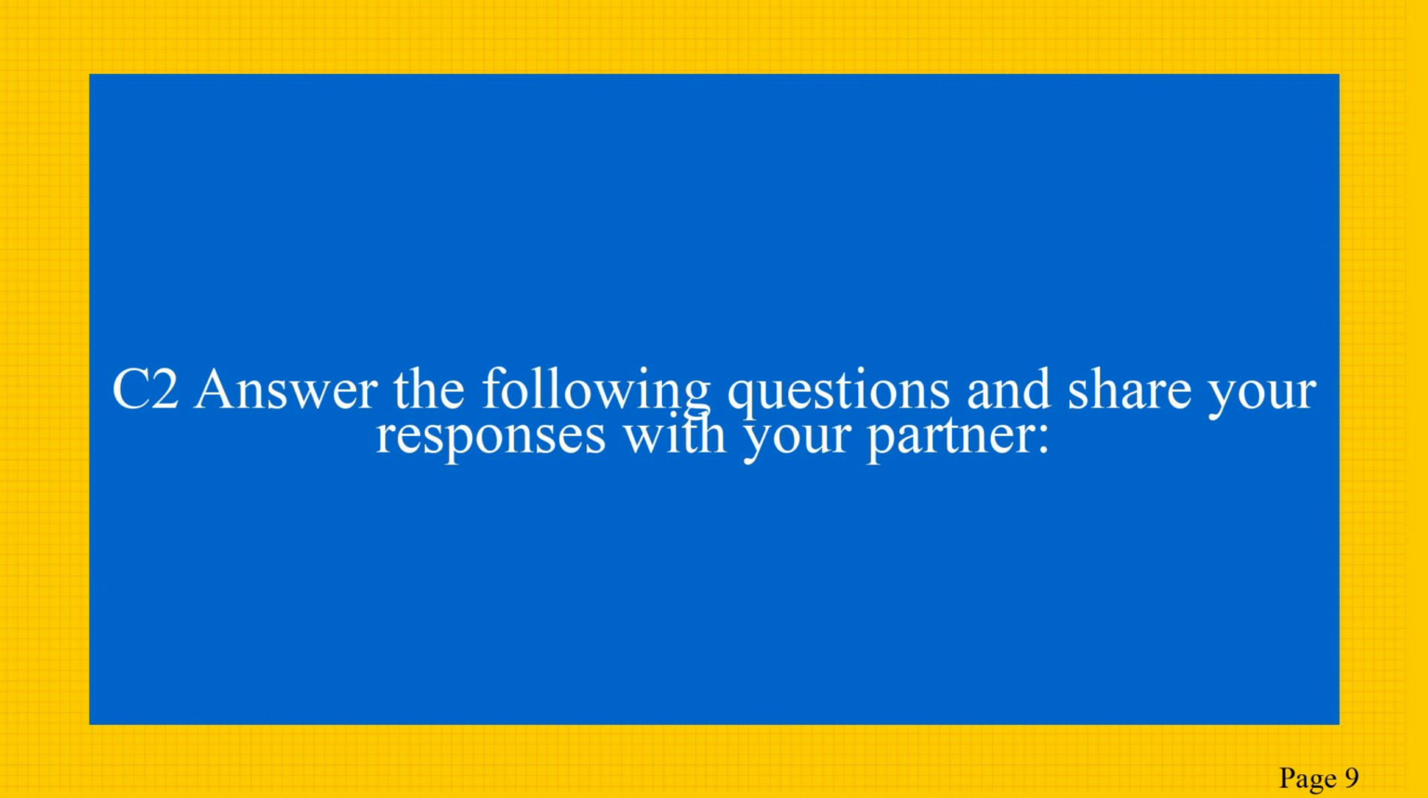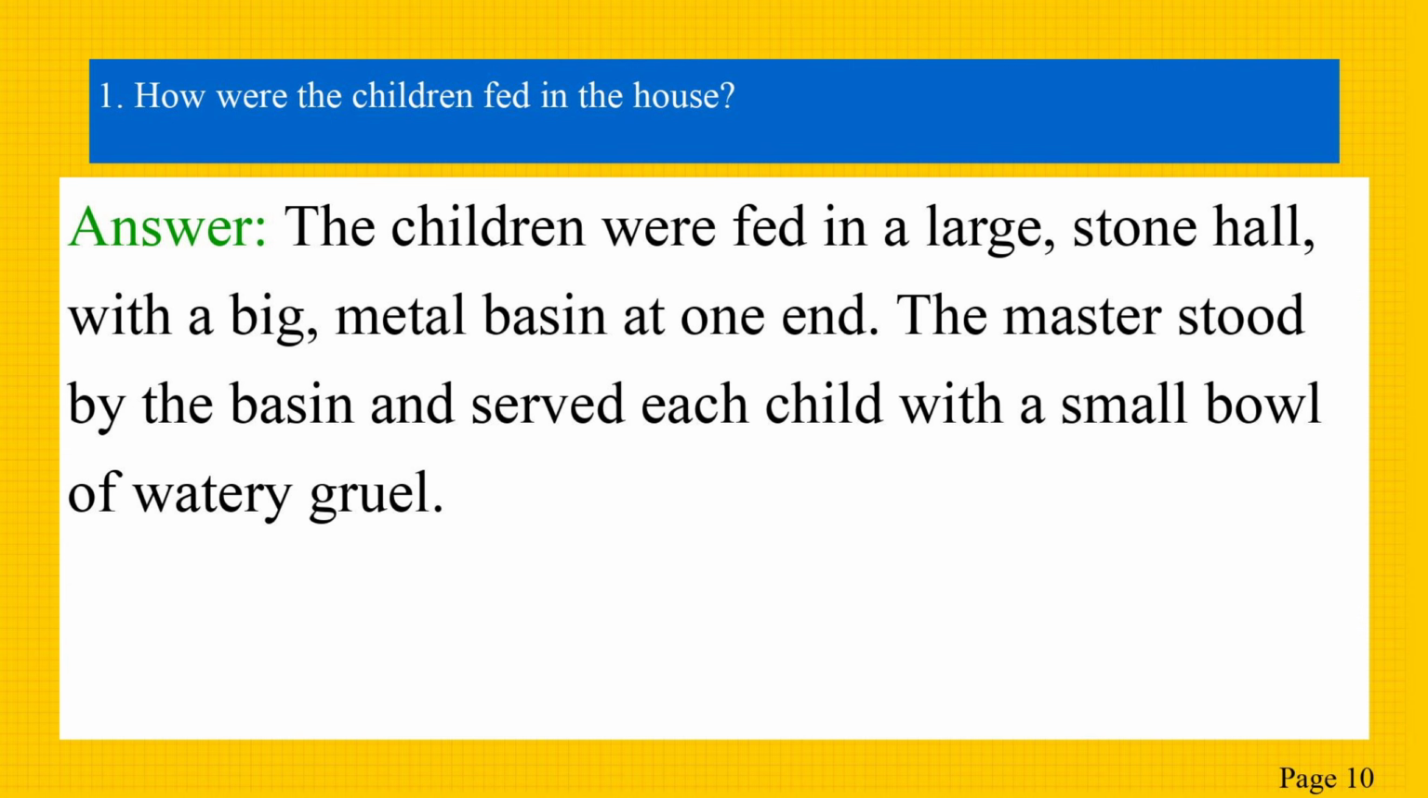The first question is, how were the children fed in the house? The answer is, the children were fed in a large stone hall with a big metal basin at one end. The master stood by the basin and served each child with a small bowl of watery gruel.